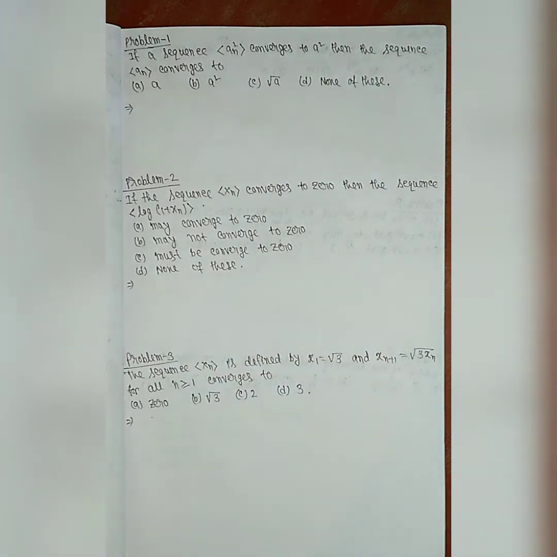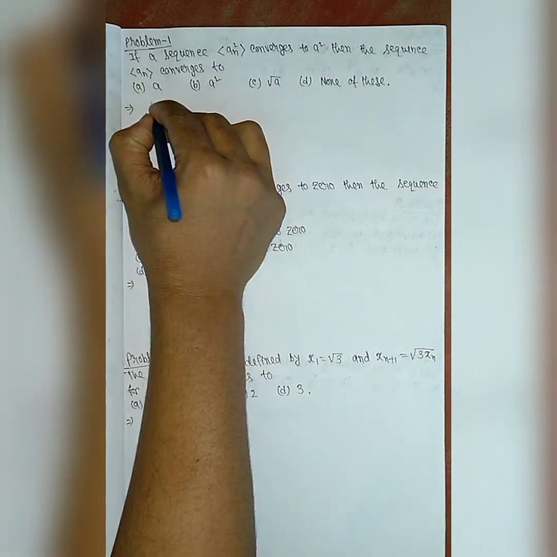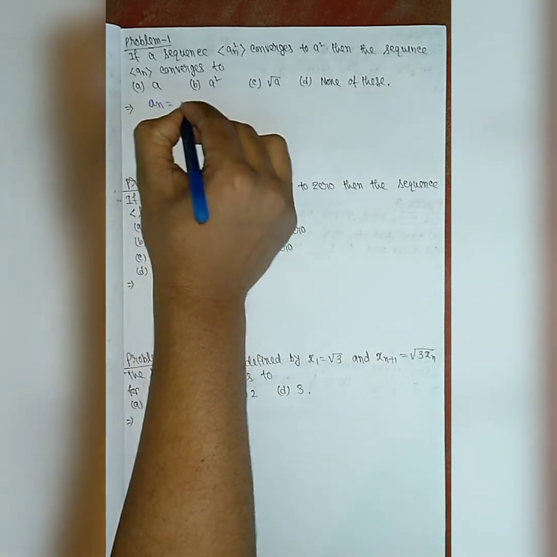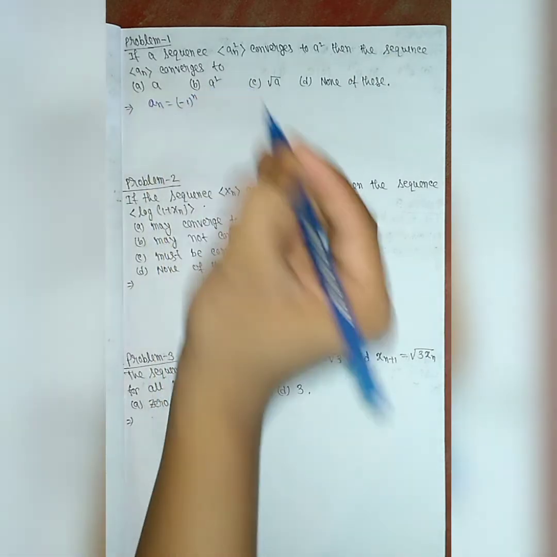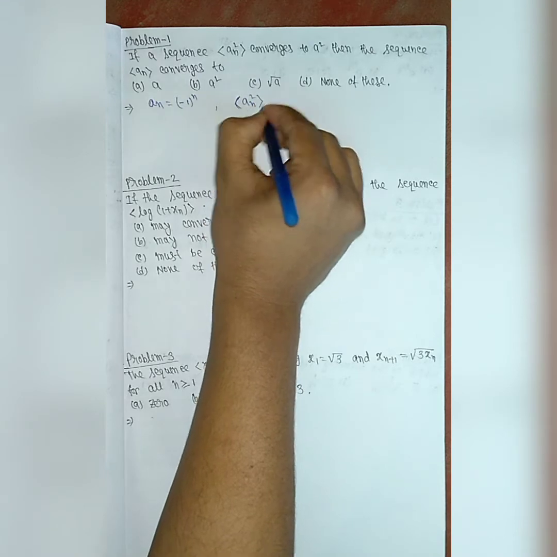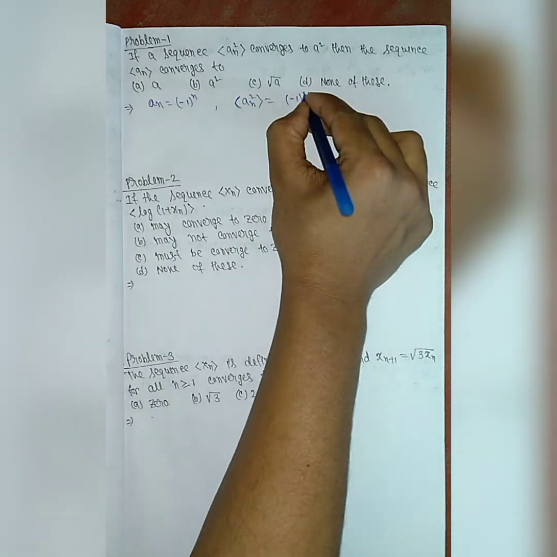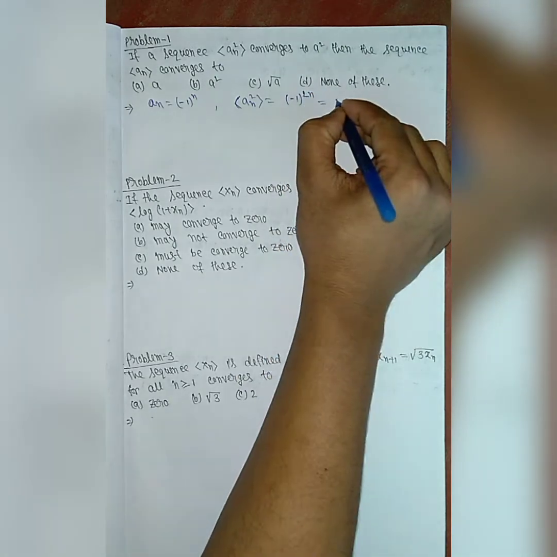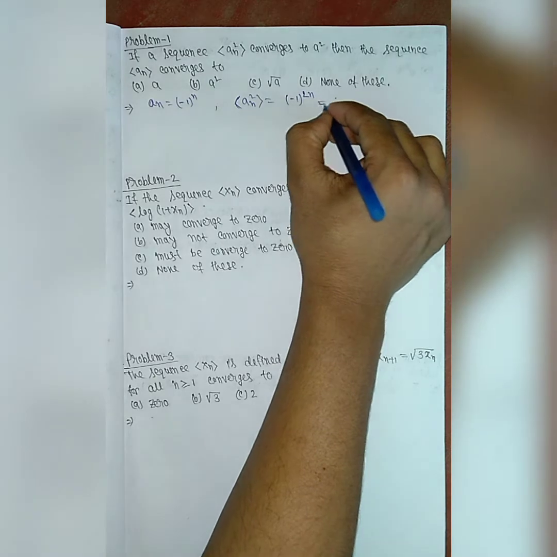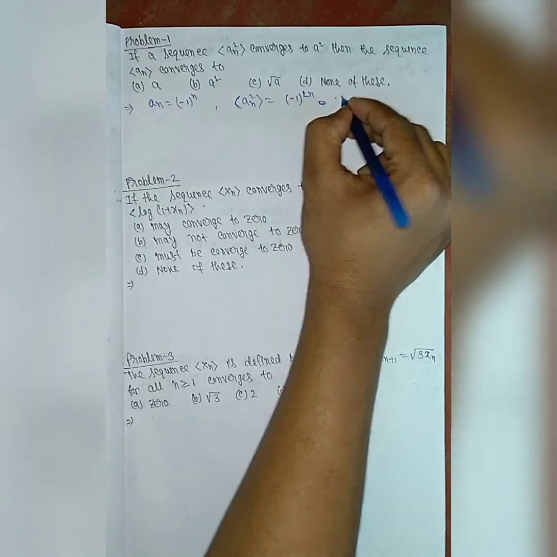So problem one. It is said that if the sequence a_n squared converges to a squared, then the sequence a_n converges to what? To solve this problem, we take an example: the sequence a_n equals (-1)^n. Then the sequence a_n squared will be (-1)^(2n), and this sequence converges to 1. So if we take the limit as n tends to infinity, the sequence a_n squared converges to 1.